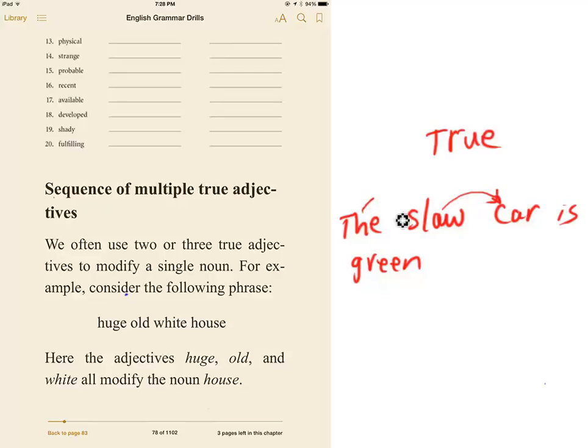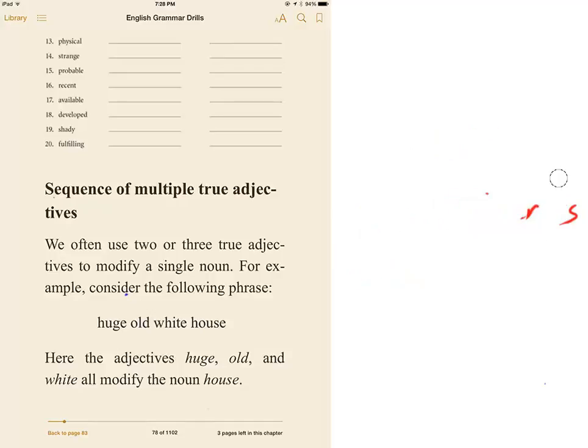However, what happens if you use more than one true adjective, which we often do? For example, they give the example, the huge old white house. Huge is a true adjective, old is a true adjective, and white is a true adjective. But how do you know what order they come in? And there's a very simple rule, and this is probably one of the most difficult topics if English is not your first language, which for many of us it's not. This is very difficult to master, because we often mix up our words in ways that don't sound correct to native speakers of English. So there's a specific order that these have to be said in.